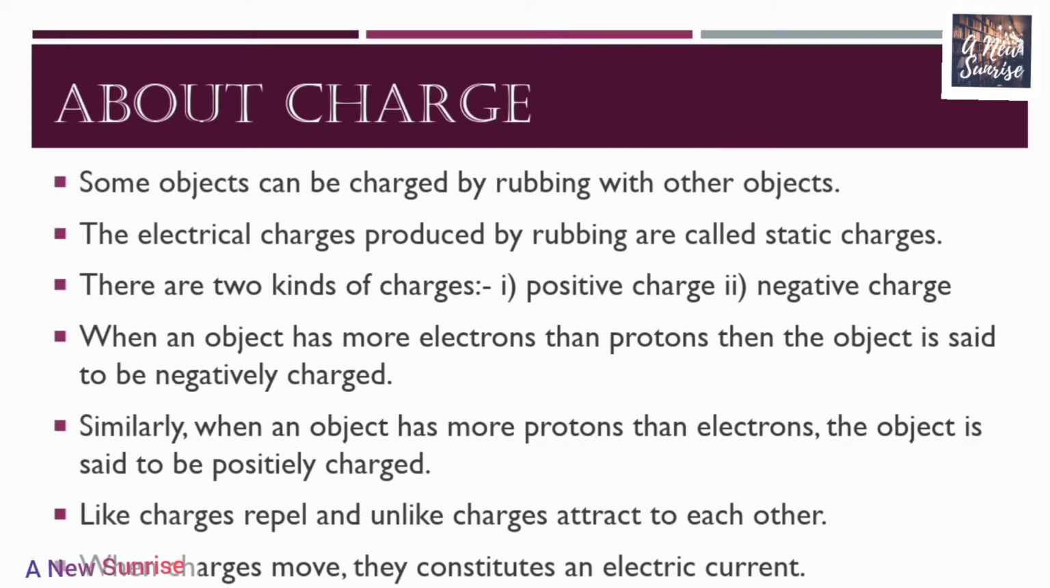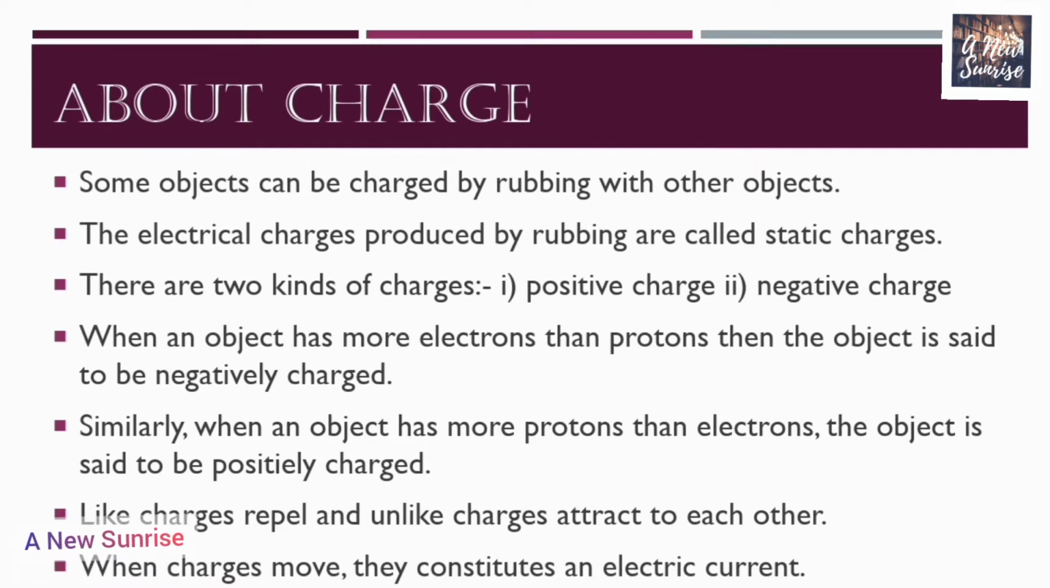Next we see that like charges repel and unlike charges attract each other. If we have like charges, meaning one object possessing positive charge and a second object also possessing positive charge, or one object possessing negative charge and a second object also possessing negative charge, then the two objects will repel each other. But when the two objects have unlike charges, meaning one has positive charge and the other has negative charge, then they will attract each other rather than repel. So like charges repel and unlike charges attract each other.